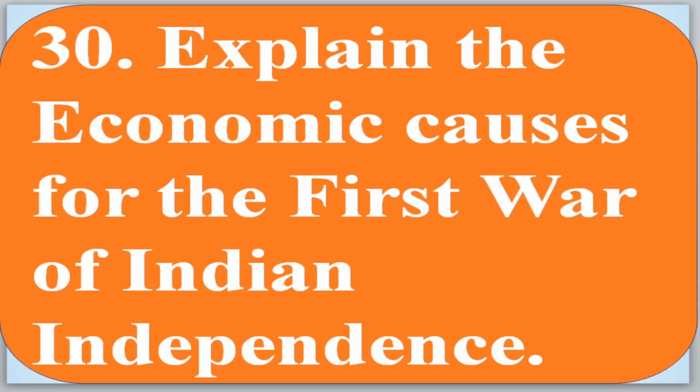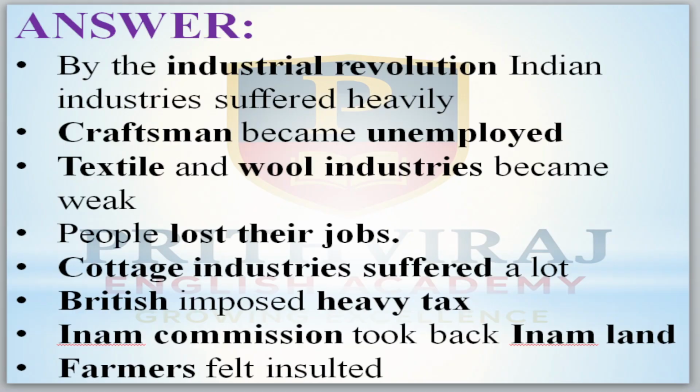Now explain the economic causes for the First War of Indian Independence. Due to the Industrial Revolution, Indian industries suffered heavily. Here, the Industrial Revolution started in England, so they were always forcing Indians to grow commercial crops. Our cottage industries faced heavy machines and could not compete with them. Craftsmen became unemployed. Textile and wood industries became weak. People lost their jobs. Cottage industry suffered a lot.